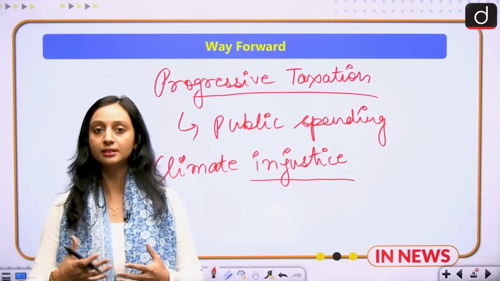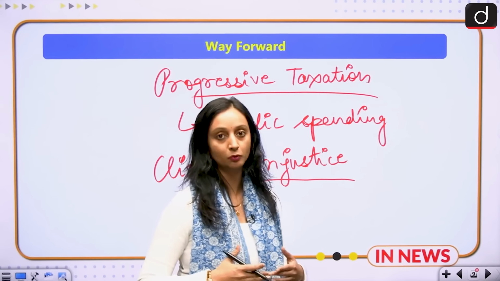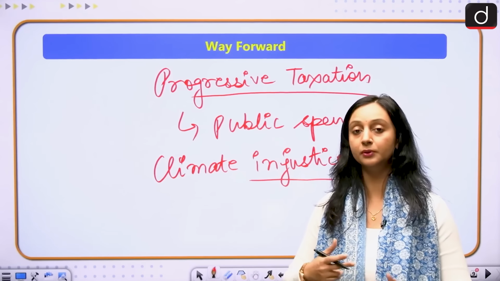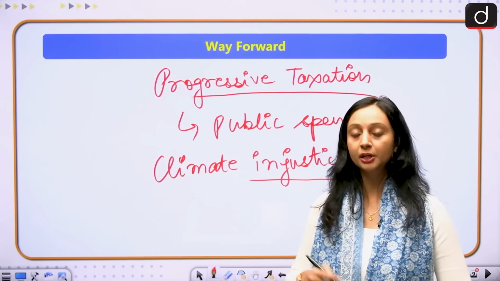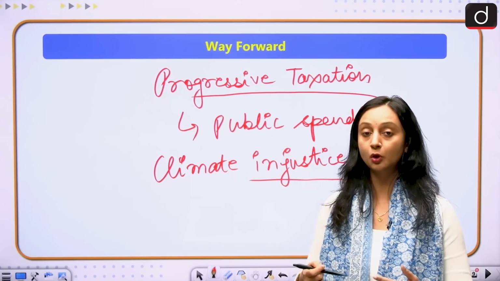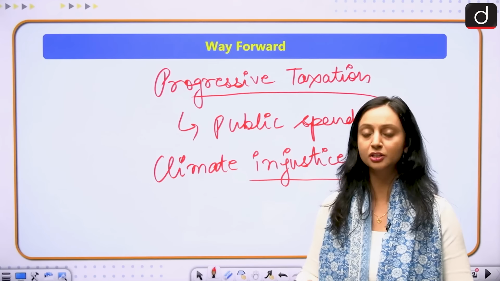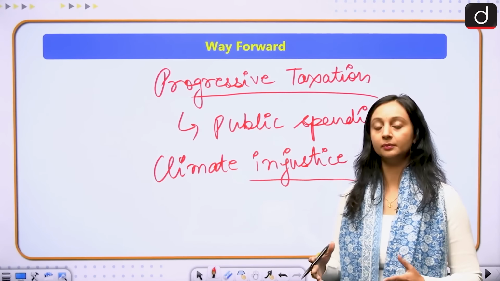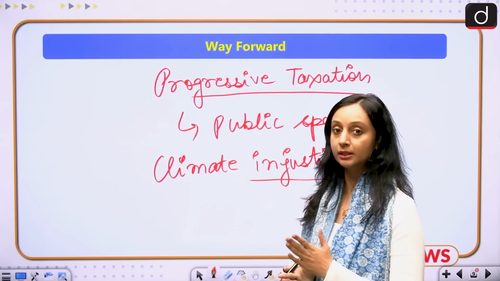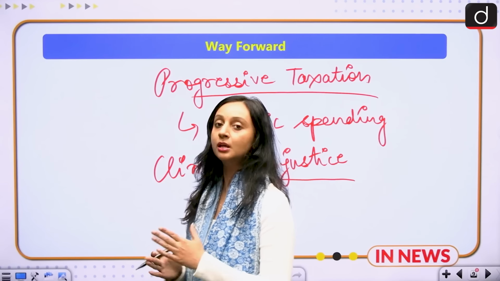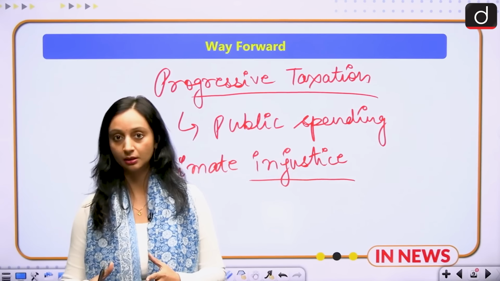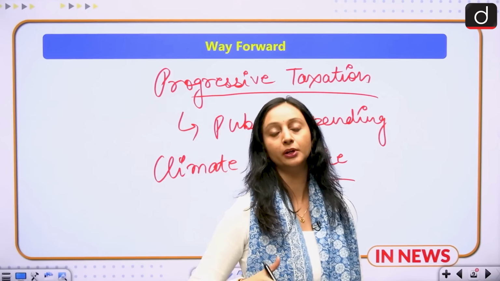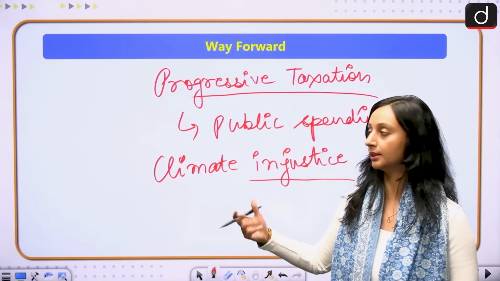So we are kind of suffering from climate injustice also. We have not contributed as much to the carbon emissions, but we are going to suffer. The future generations are going to suffer, particularly the poorer households, because they do not have enough resources, enough assets to take care of themselves or their future generations. So that is why this is something that India needs to take seriously, because we are amongst the most unequal nations in the world, and the inequality situation has not been improving for India over these years. So this is something that needs to be done.